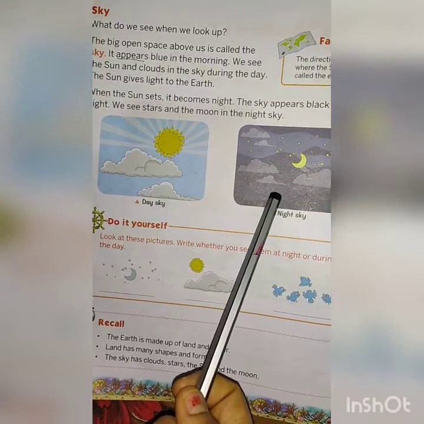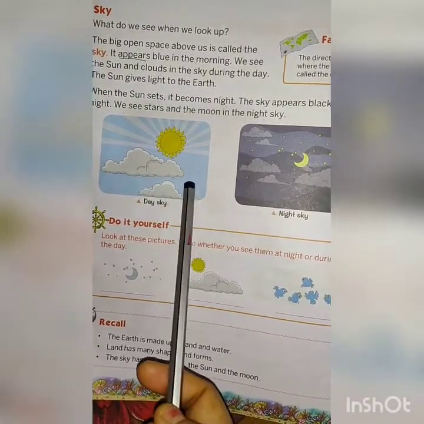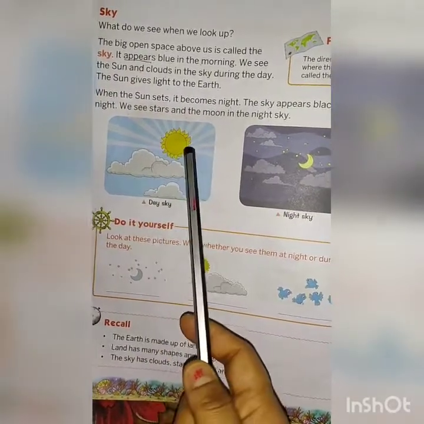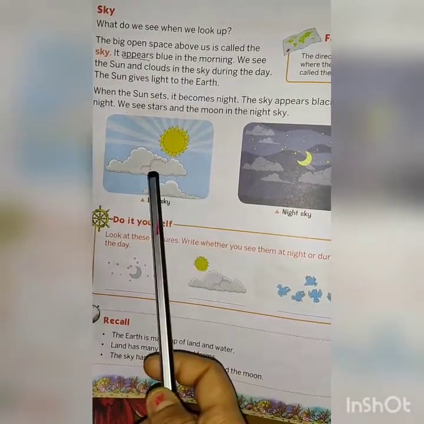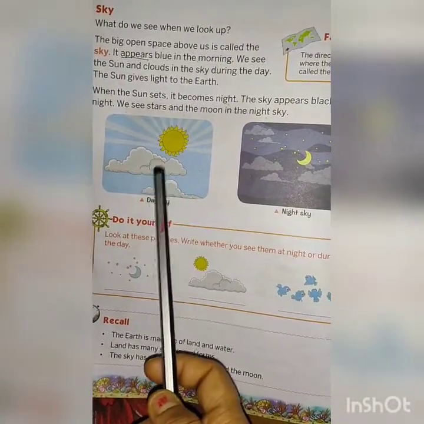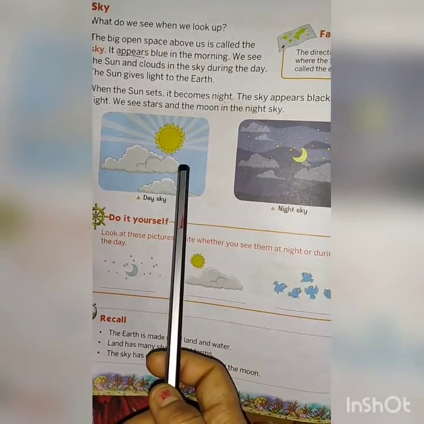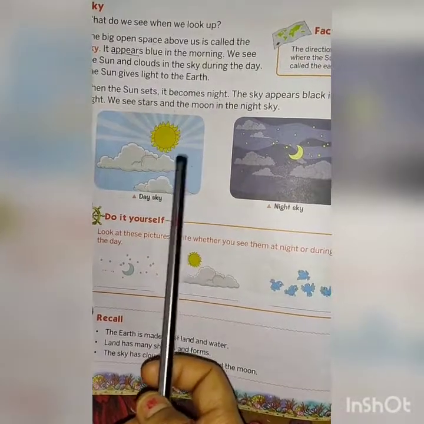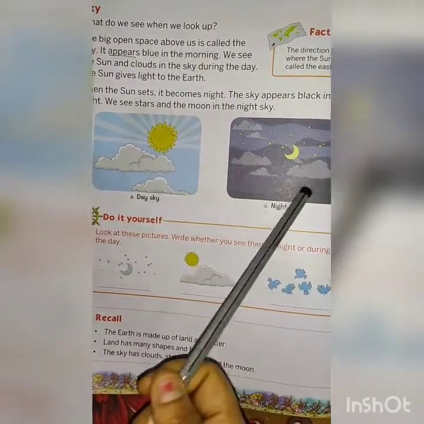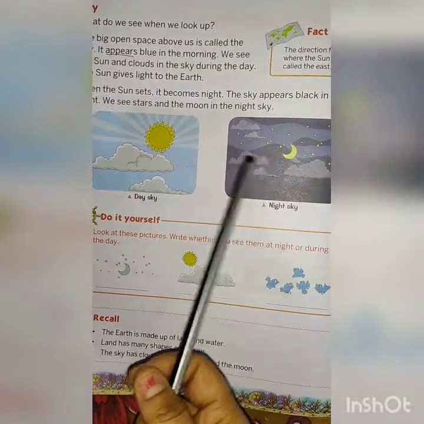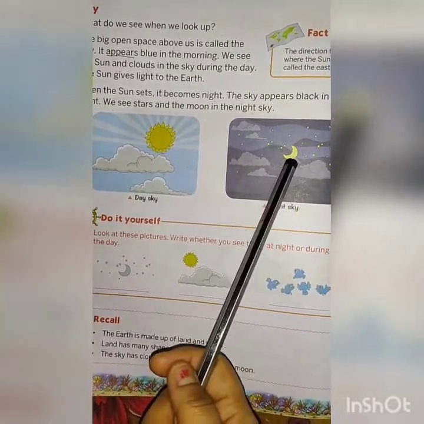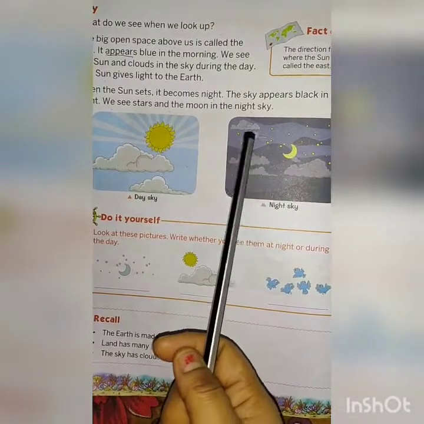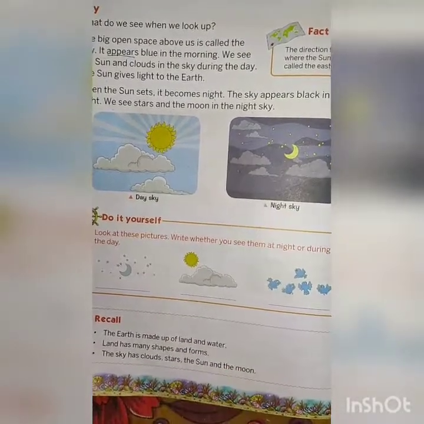In the morning we can see clouds and the sun. Clouds are white in color. Whereas at night the sky color is black and we can see stars and the moon. What can we see? We can see stars and the moon at night.